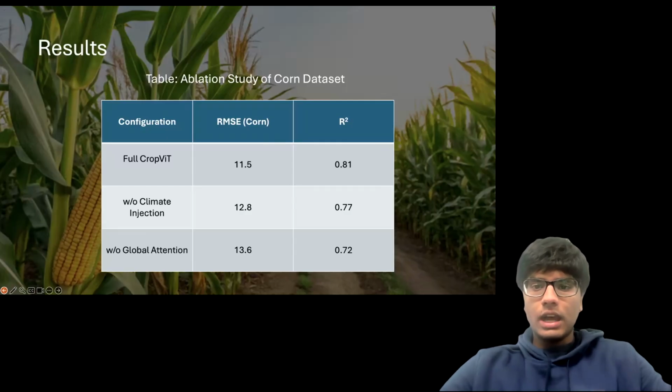We also conduct an ablation study on the corn dataset. The full CropViT model achieves an RMSE of 11.5 and R-squared of 0.81. Removing climate injection drops the R-squared to 0.77, proving that climate data is a key predictor. However, the most important impact comes from the global attention. Without it, the RMSE climbs to 13.6 and R-squared falls to 0.72.